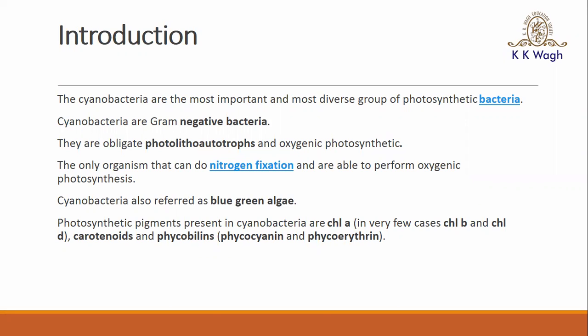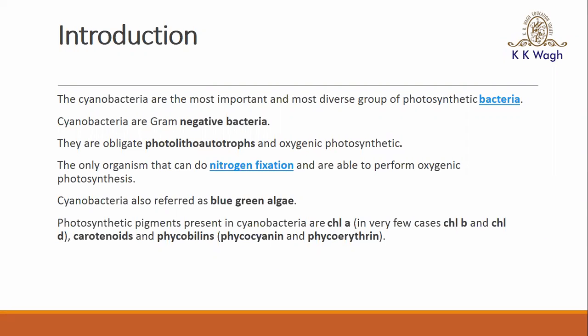There are two types of autotrophs present. The first one is photolitho and the second one is photoheteroautotrophs. So what is the difference between them? In photoheteroautotrophs, the hydrogen and electron source is organic, and the carbon source is organic carbon. Whereas in photolithotrophs, CO2 serves as the carbon source. Okay. Then this is a group of organisms that can do nitrogen fixation. Then they are also called blue-green algae.